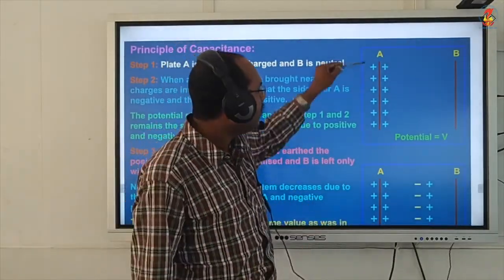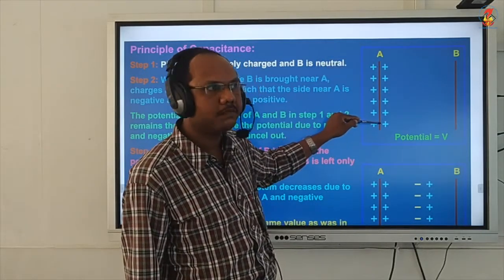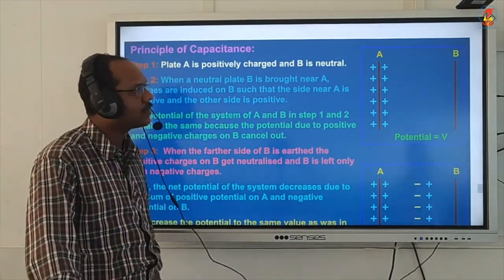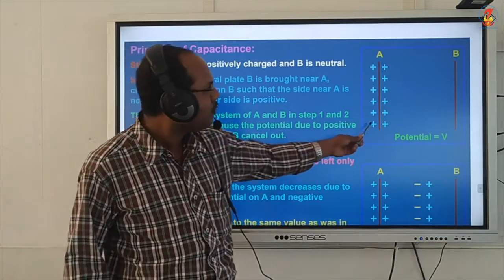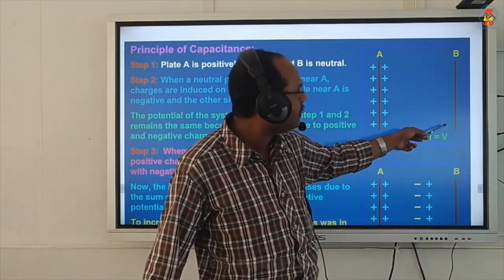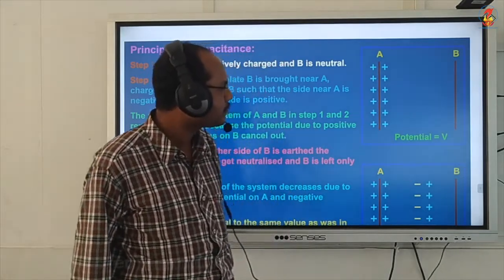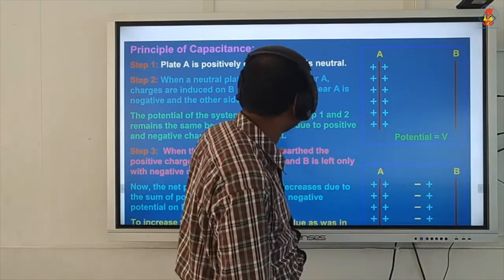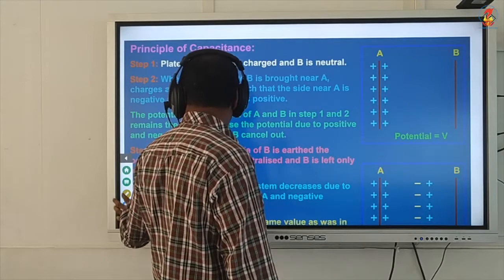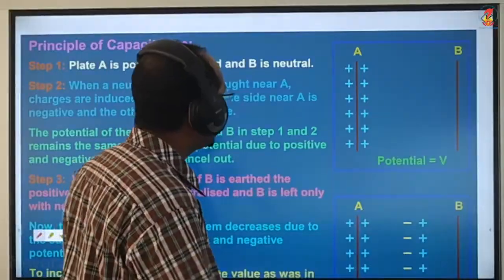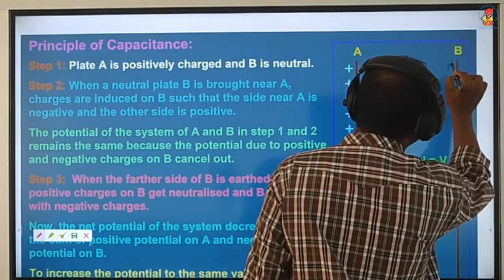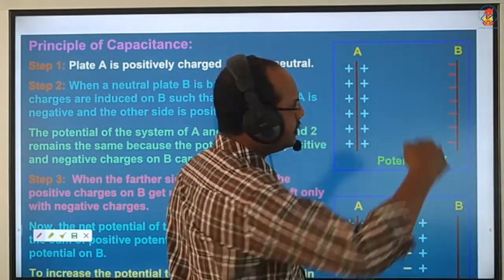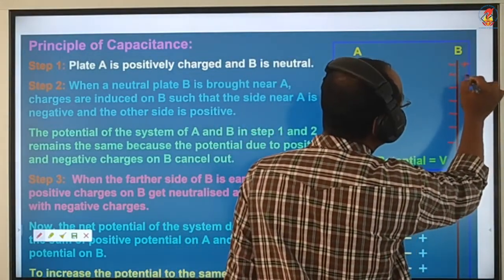Initially, we keep a positively charged plate A. That plate has a potential V equal to Q by C. Now, keep a parallel plate B which is uncharged. When you keep plate B like this, due to induction, this side of the plate becomes negatively charged and the outer side of the plate becomes positively charged.